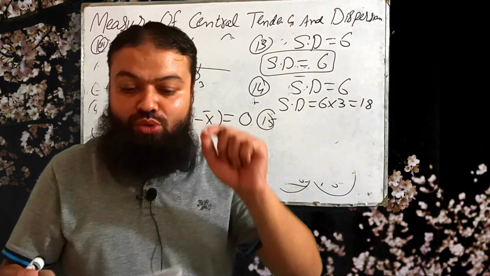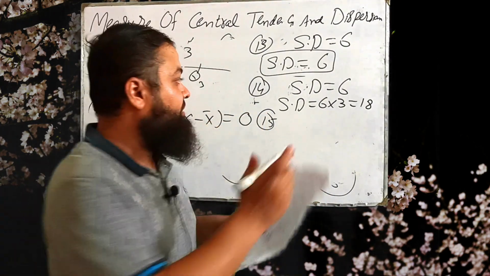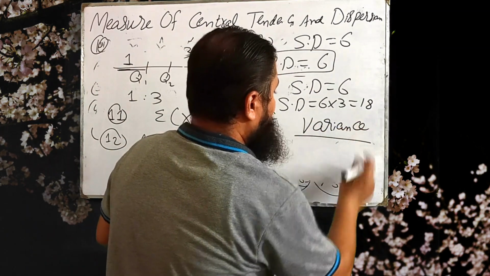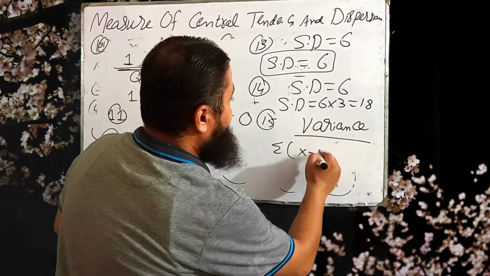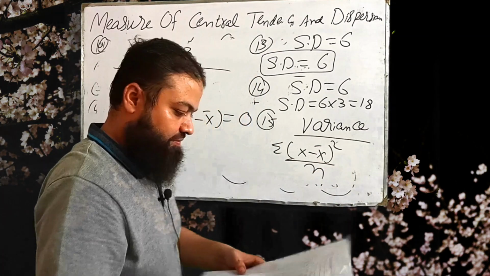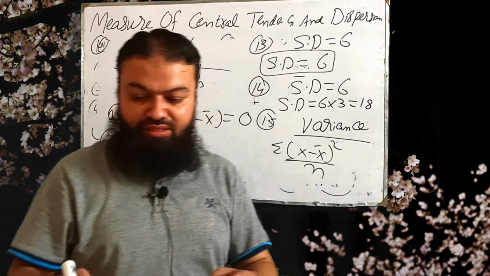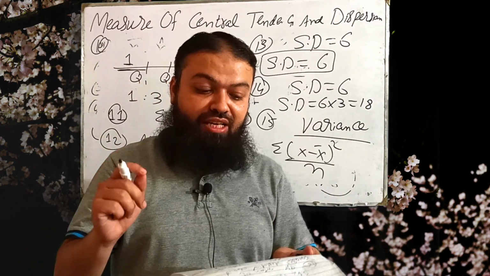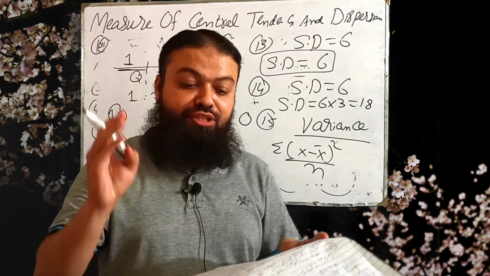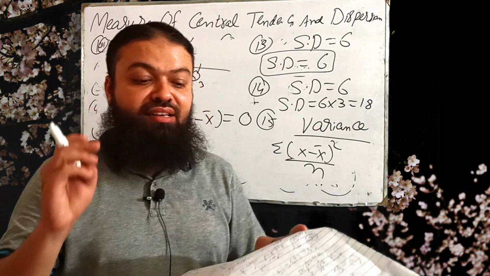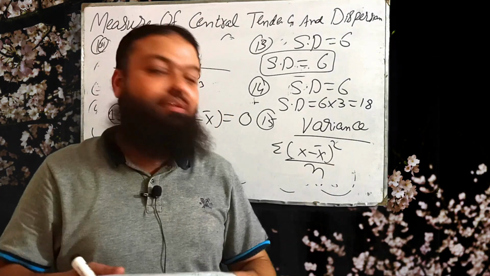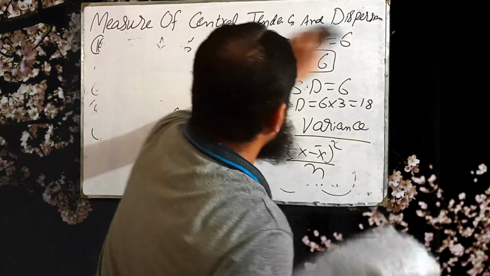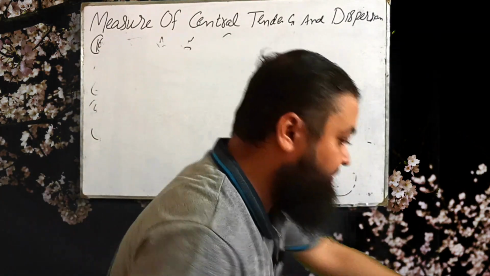Number 15. The mean of the squared deviations about the mean is variance. That is summation x minus x bar whole square over n. Number 16. Which of the following measure is most affected by the extreme values? There are 4 options: range, mean deviation, quartile deviation, and standard deviation. Range is most affected by the extreme values. That is number 16.